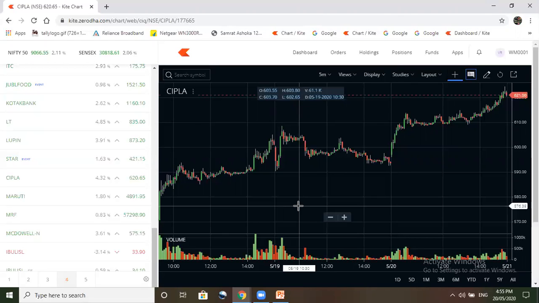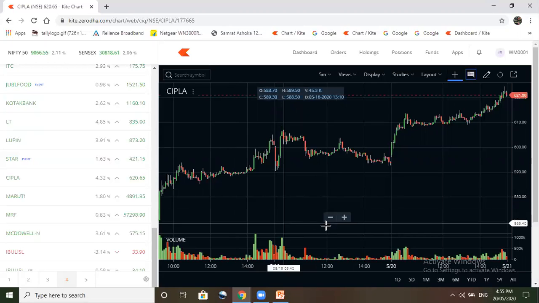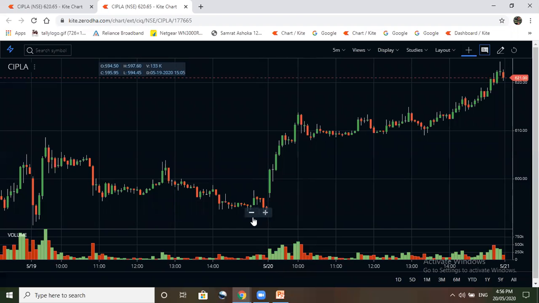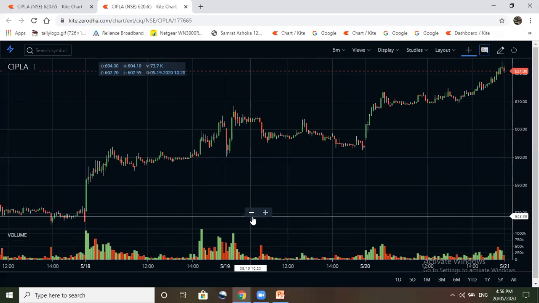So we will take different examples on different time frames, and we will see how to put the stop loss on different time frames and how to put the trailing stop loss using an indicator. So that's why I have opened here a chart of Cipla, and let's see how we can put the stop loss and trailing stop loss for this. First we will discuss stop loss only.